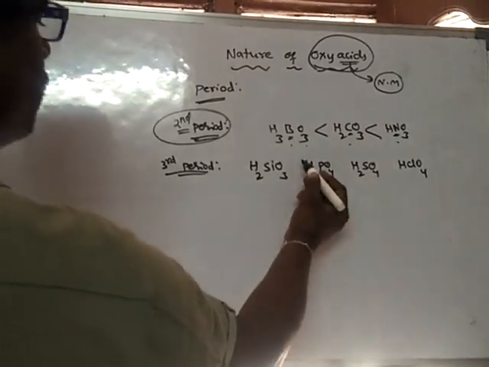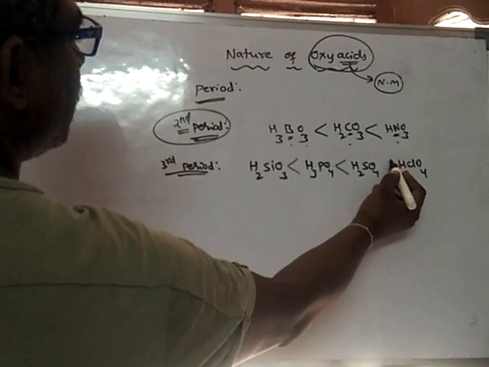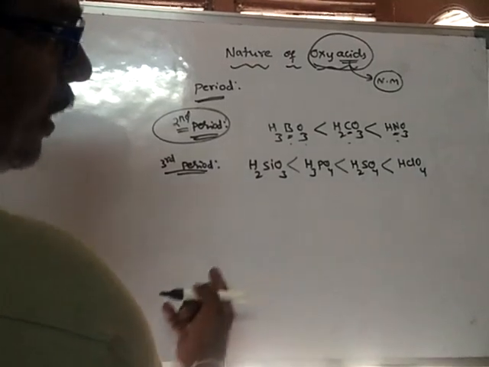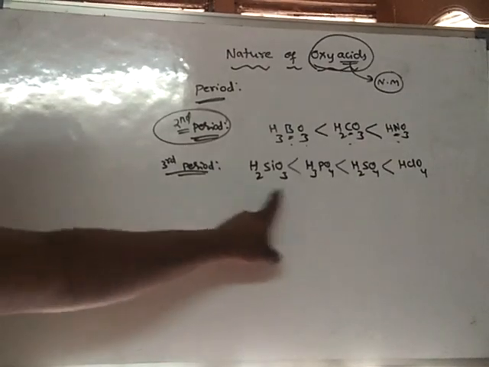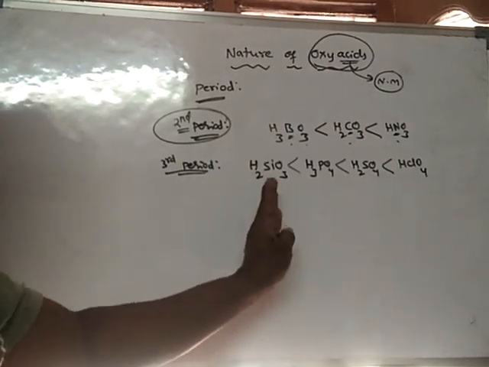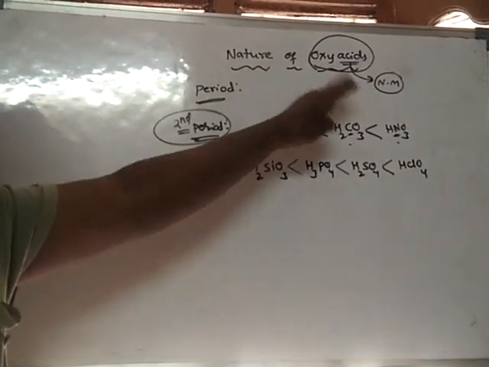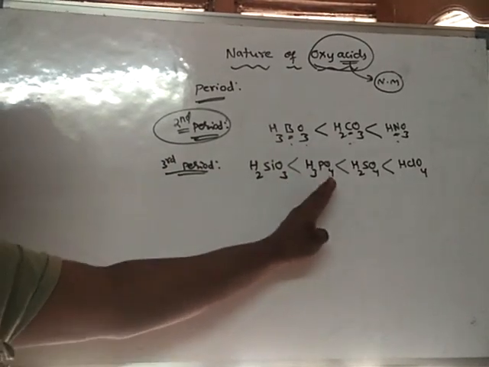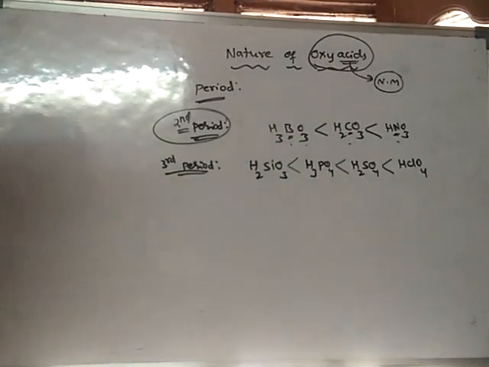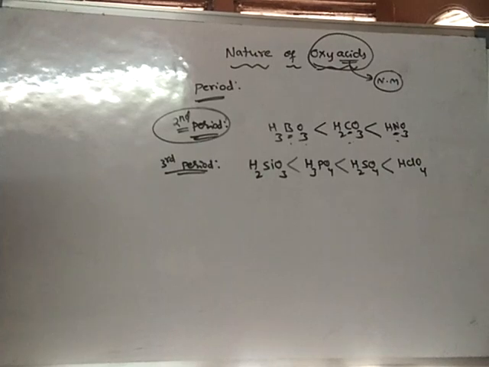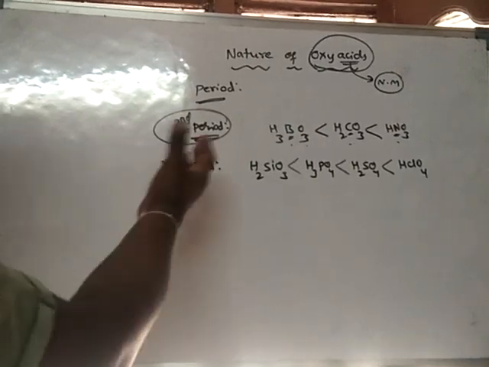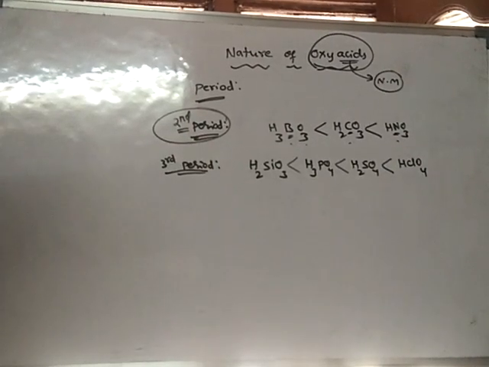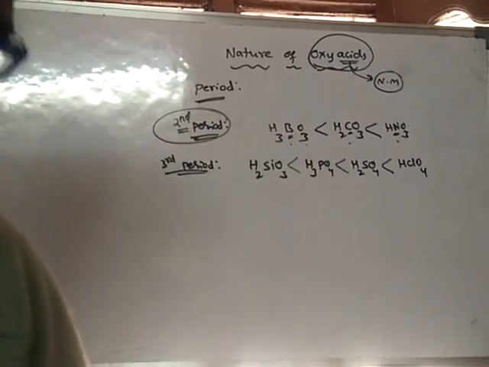Okay, so here also, in any period, if you see the non-metallic part of the period and their oxyacids, the strength of oxyacids increases along a period from left to right. And now we will observe what will happen to the strength of the oxyacids down the group.